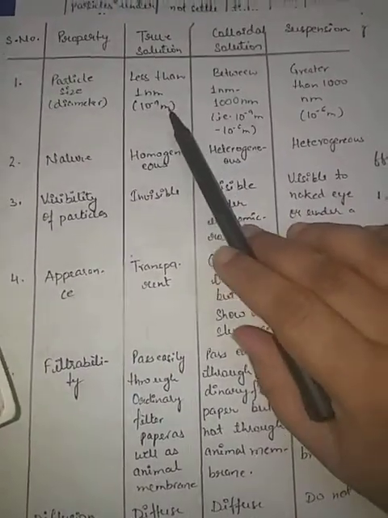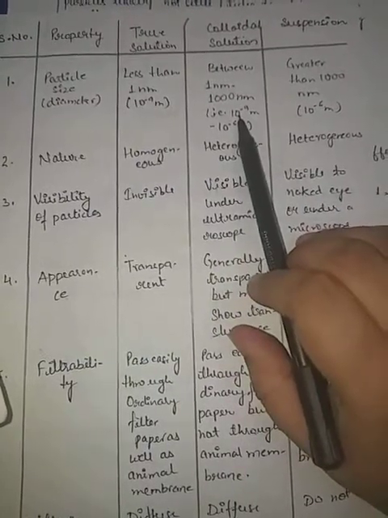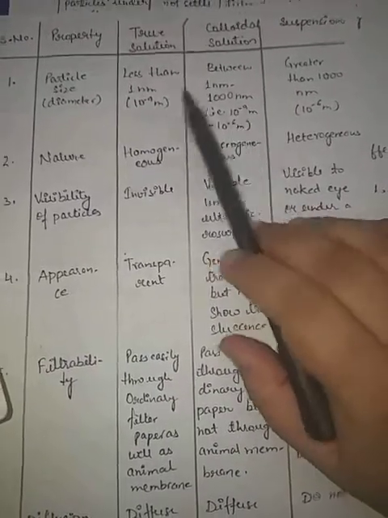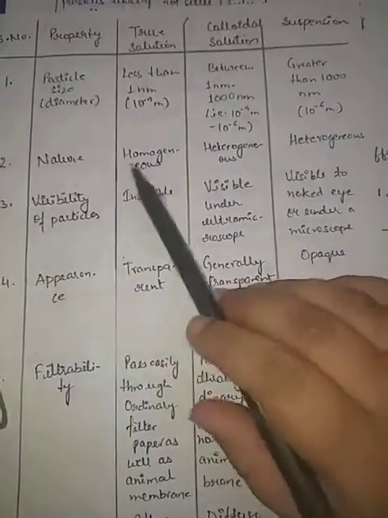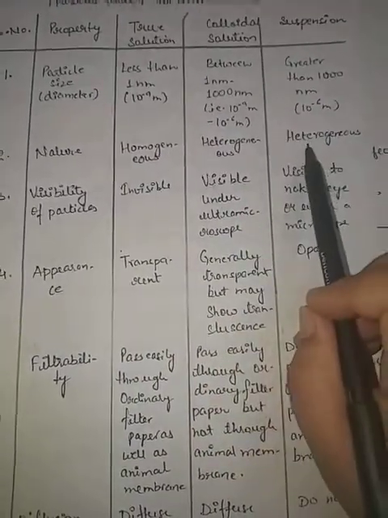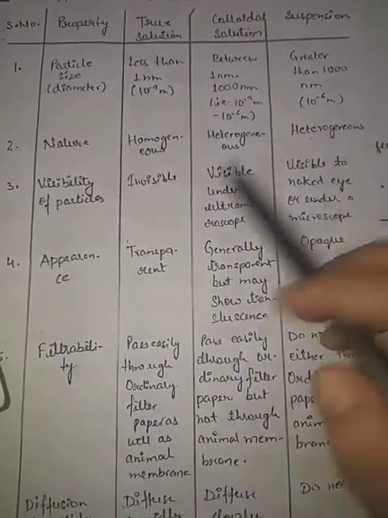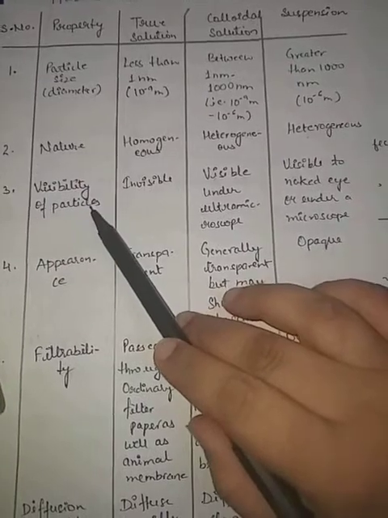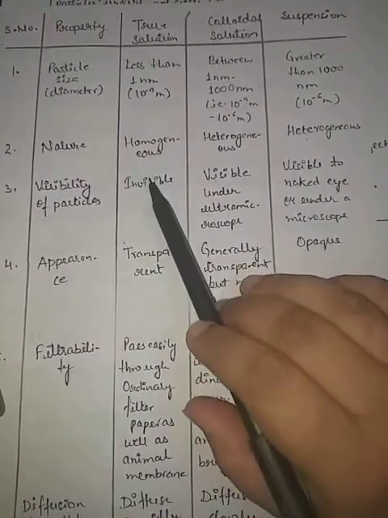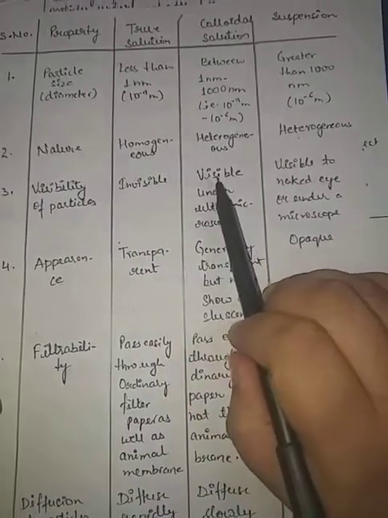It means true solution has the smallest particle size, suspension has the largest, and colloidal solution has the particle size in between these two. Now nature: true solution will form homogeneous mixture, colloidal will form heterogeneous, and suspension will definitely form heterogeneous only, like sand in water. Visibility of particles: if we have dissolved salt in water, we cannot see the particles, they are invisible.